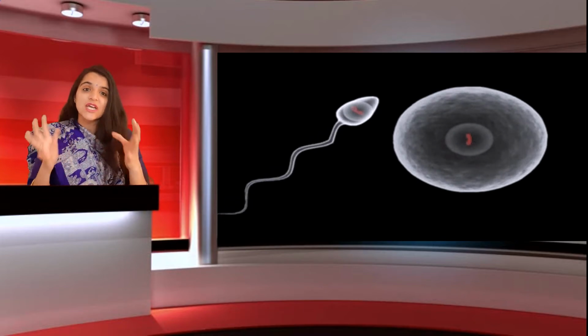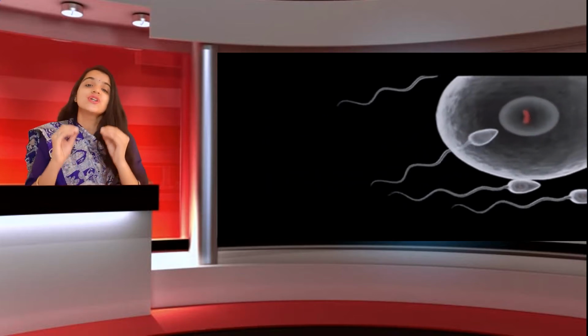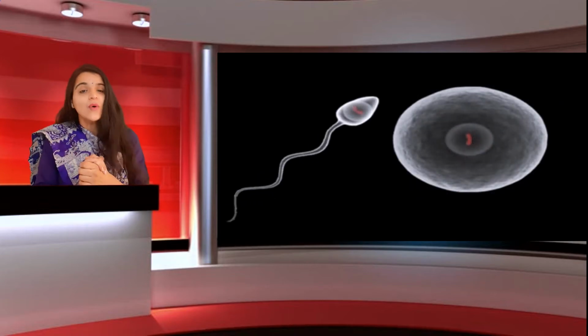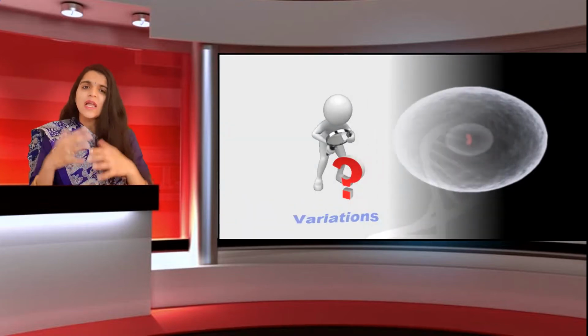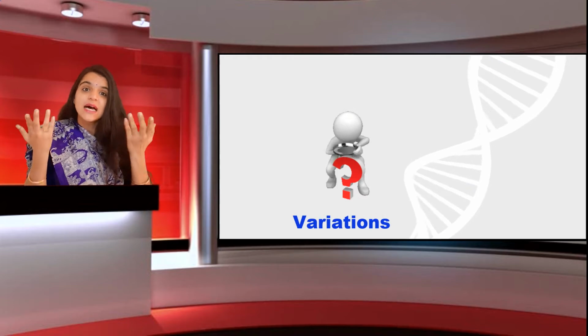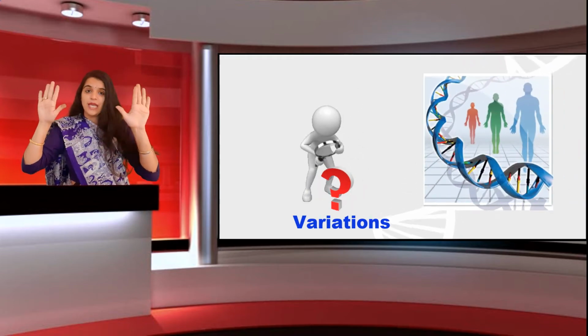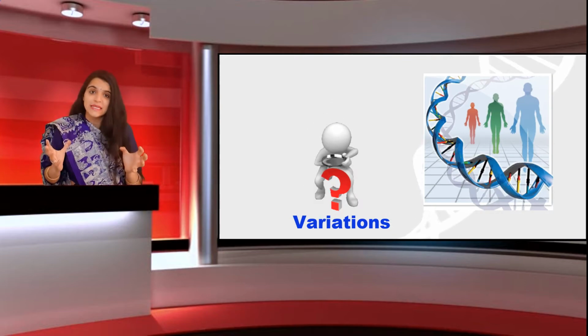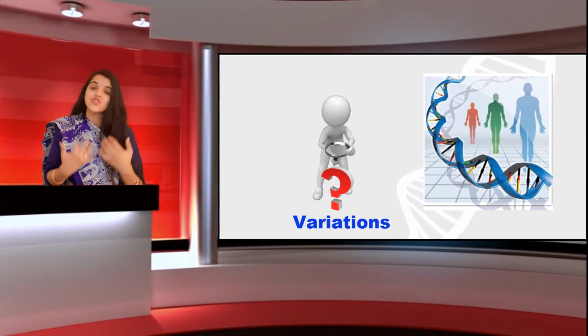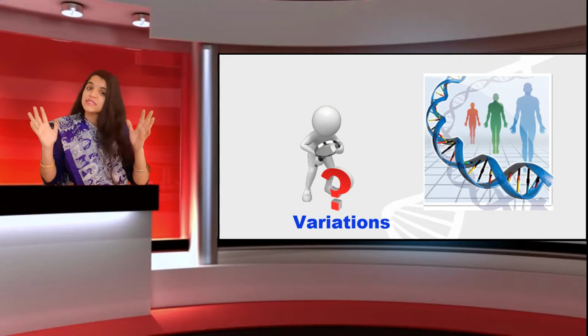So this is sexual reproduction, students, in which there is a variation, and variation is very much required for survival. Now the question comes here, how does variation come in this sexual reproduction? Students, as male and female both belong to different families, both have different genes, both have different DNA.